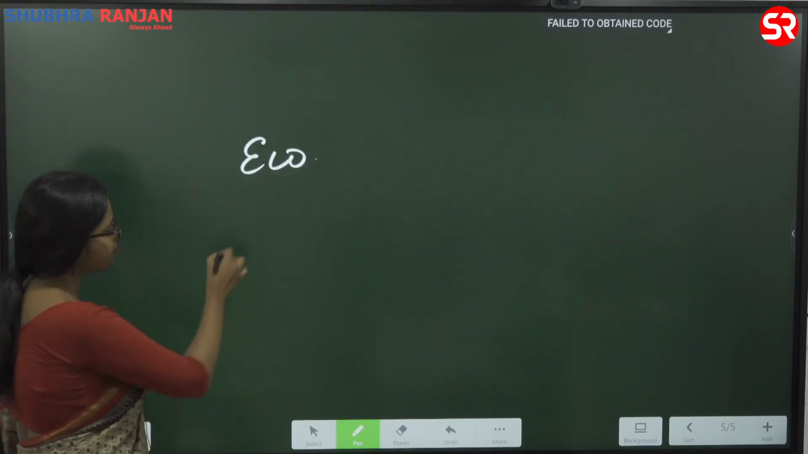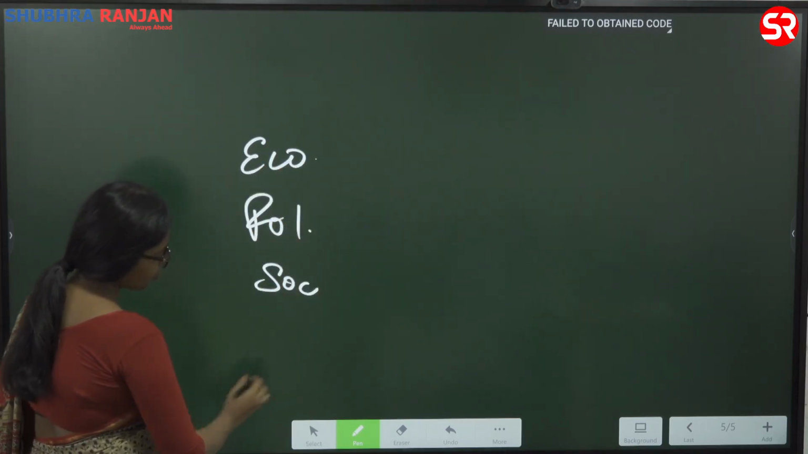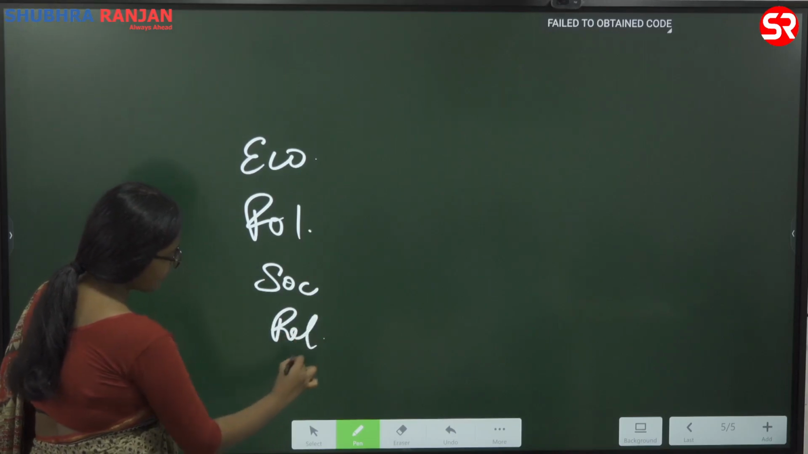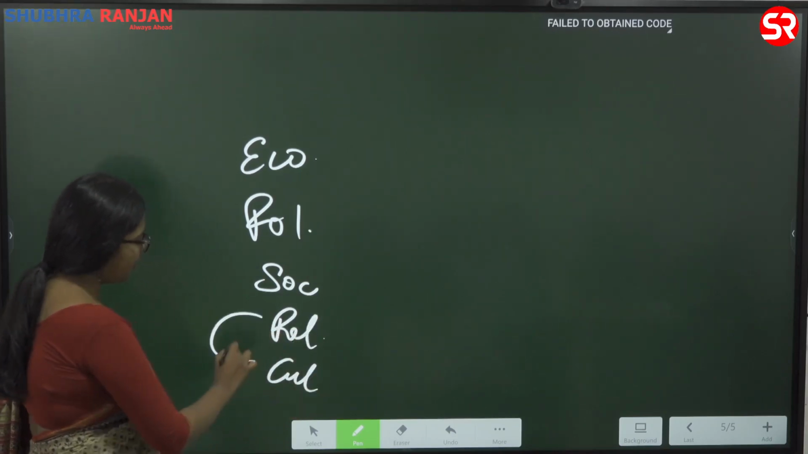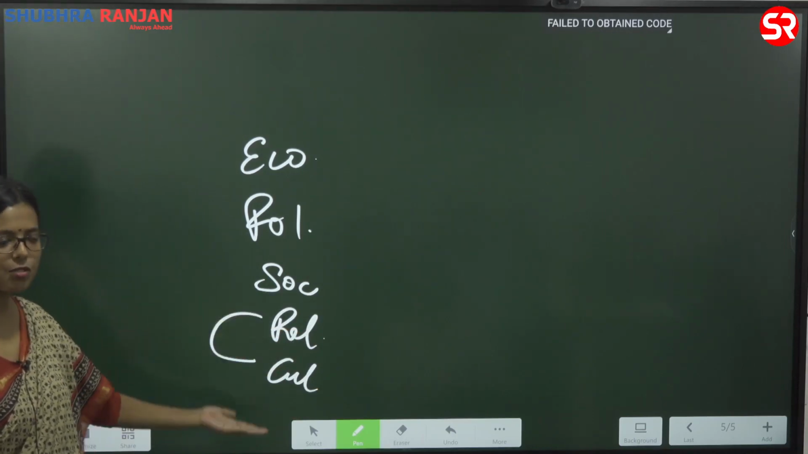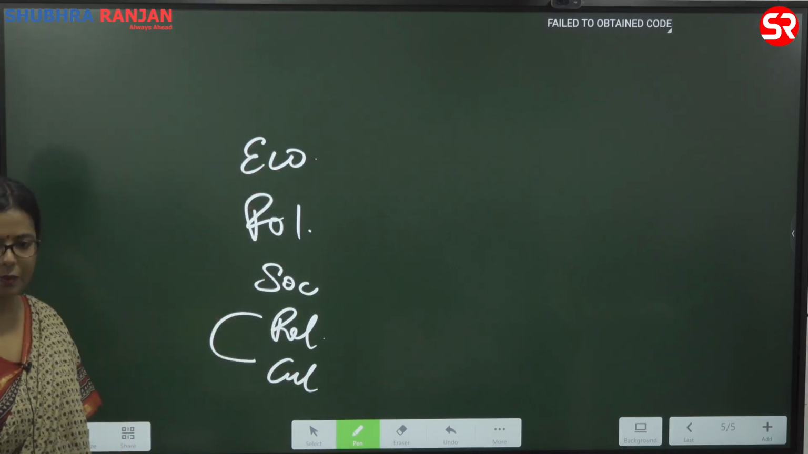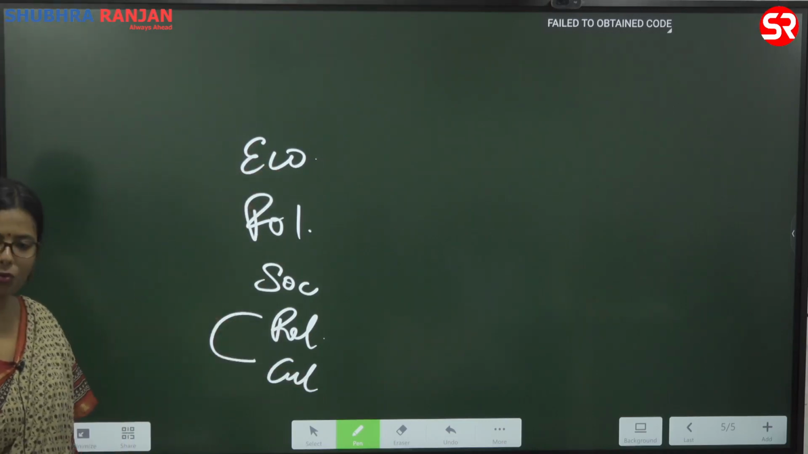Economic, political, social, religious and cultural. Many of the times these two areas are intertwined. At many places these two areas are separate. Okay, these are the aspects. When you study economy, what do you study?